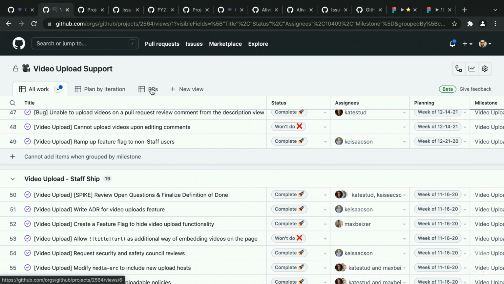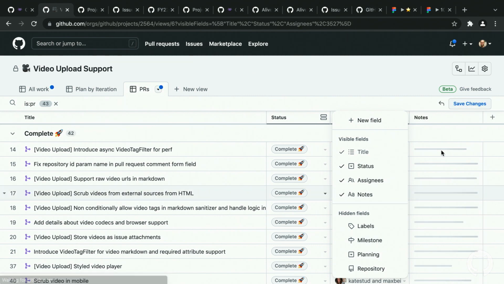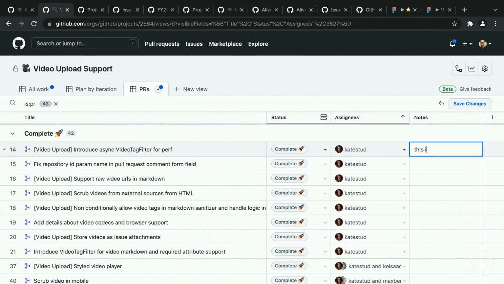From Argonaut. Will custom fields be available for pull requests as well as issues? Ooh, that's a good one. I don't see why we cannot extend the metadata. In fact, today you could add, remember when I said that you could add PRs? Let's go back into this over here. You could add anything over here. So as an example, this is a note. So on that end, yes, you could add any metadata within the table. Then the real trick, in my opinion, is making that more of a first-class citizen as you're interacting with the pull request. But I think this is a continuation of what we're doing for sure. Fantastic. That's awesome.